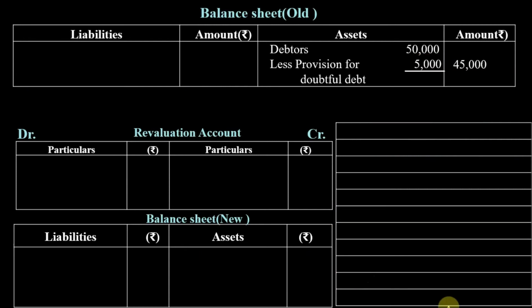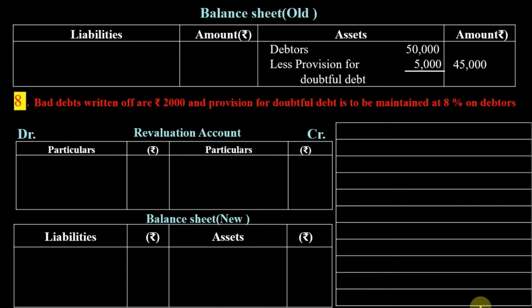Now let us see case 8. Bad debts written off are rupees 2,000 and provision for doubtful debt is to be maintained at 8% of debtors. For doing such adjustments, first of all, you should do the journal entries.